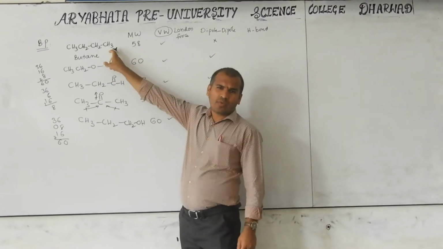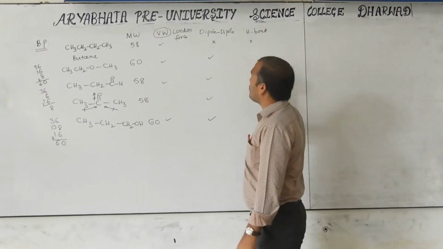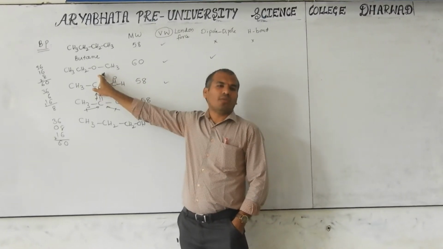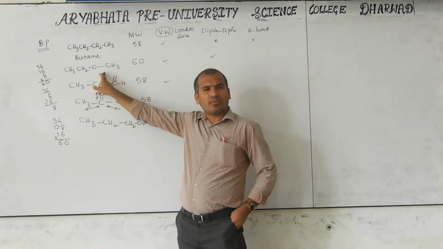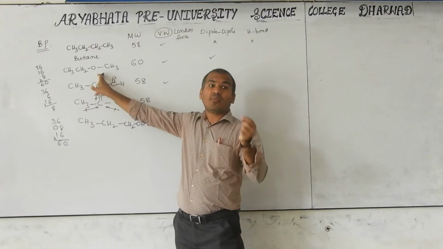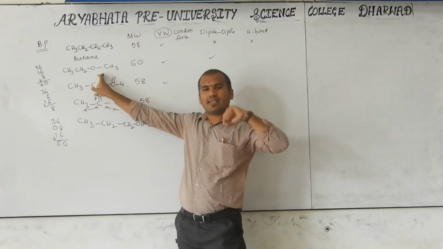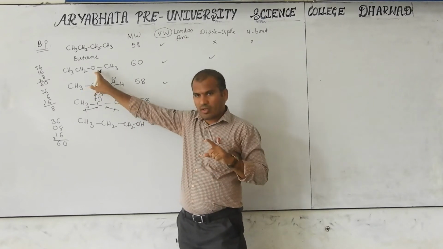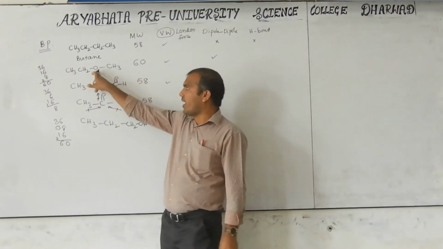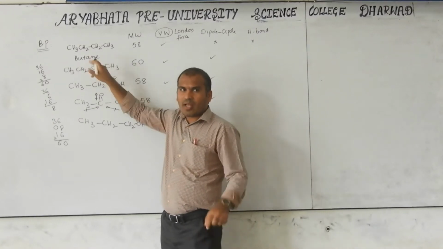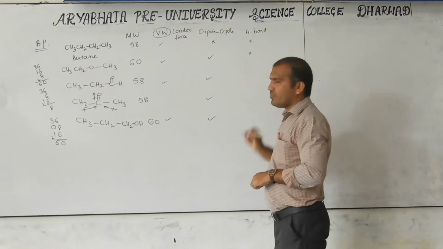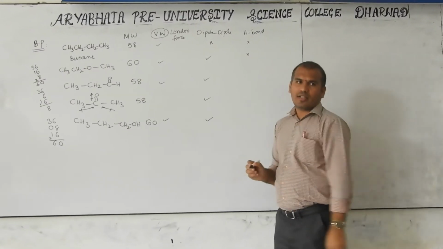Here there is no electronegative atom bonded to hydrogen. That's why it does not form any hydrogen bond. Already in the ether chapter we studied that ethers are very less soluble because they form hydrogen bond with water, but ether itself does not form. That's why their boiling point is less compared with alcohol. Ether does not form hydrogen bond with itself because here oxygen is electronegative, but the other hydrogen is not a polar hydrogen. If you don't know, check the ether chapter.